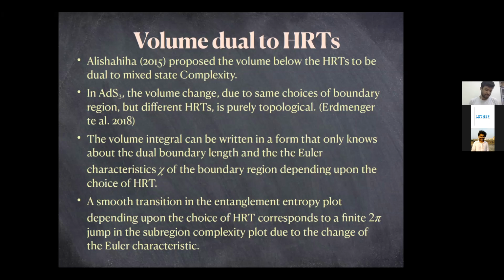So when you change the boundary, or take certain boundary subregions and consider HRT surfaces corresponding to them, if you are changing the subregion length, then your entanglement or HRT surfaces, for disjoint subregions, can change depending on which is the minimal choice of HRTs. Your complexity or the volume would also change correspondingly, and the change in volume is purely topological, which depends on the Euler characteristic of the boundary region that you are considering.